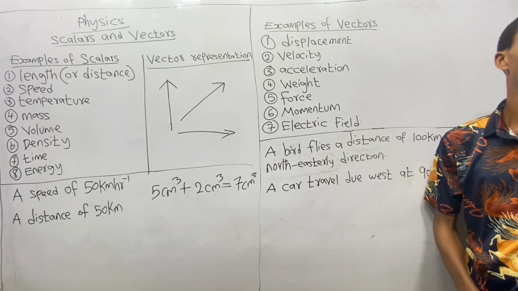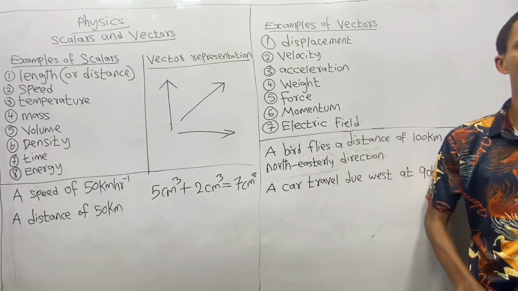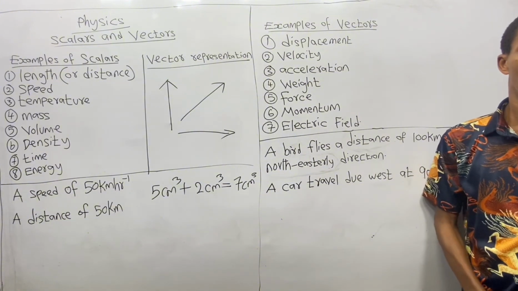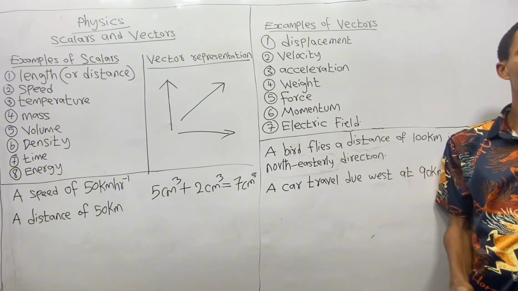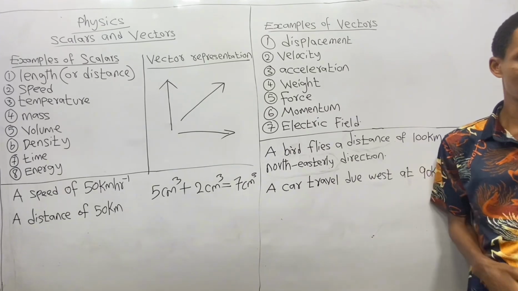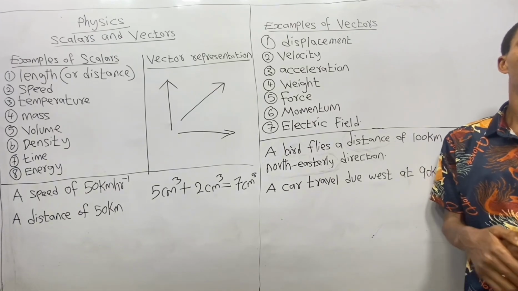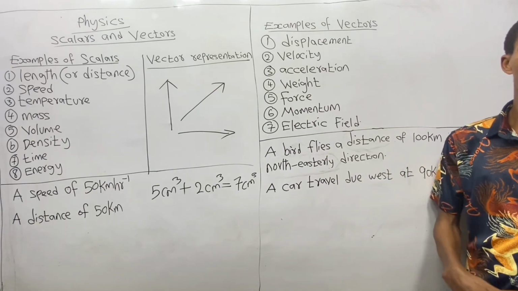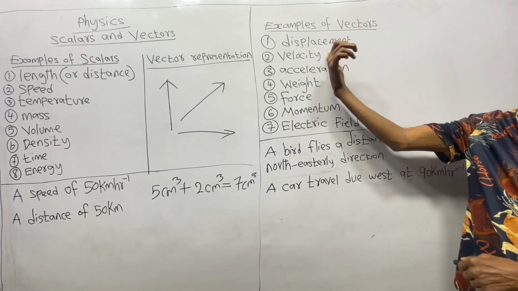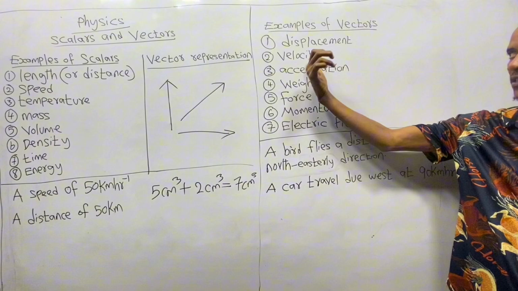What then are vector quantities? If you are asked to define vector quantities or vectors, how will you define it? You see that vector quantities or vectors are quantities that have both magnitude and direction. To buttress my point on what vectors are, I will use the first two examples of vectors, which are displacement and velocity.